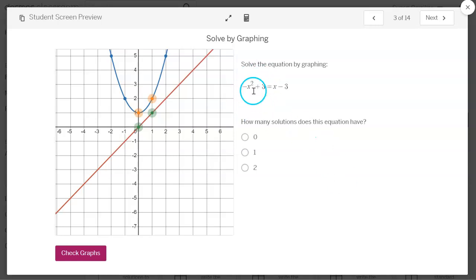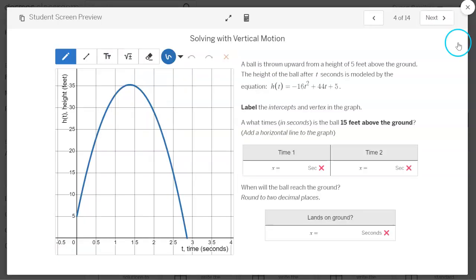They should try to graph these with transformations of x and not look at the calculator until they've tried it, and then they can choose how many solutions. Once they choose the number of solutions, a table will appear where they will actually input the solutions to this equation.